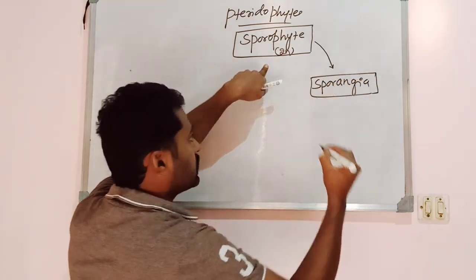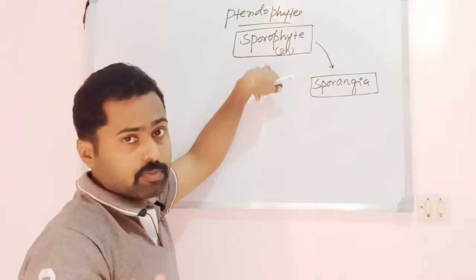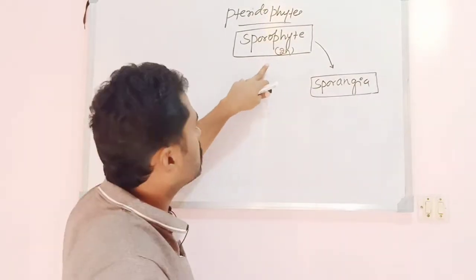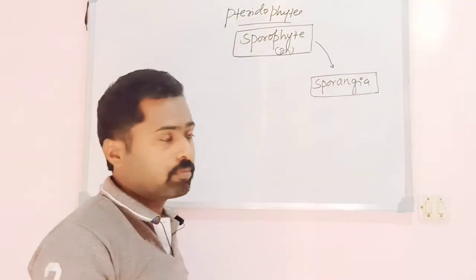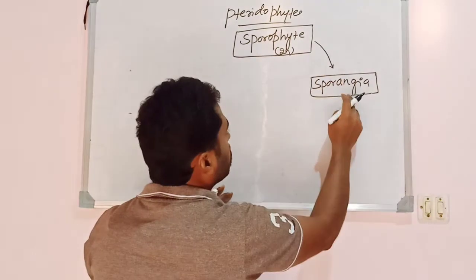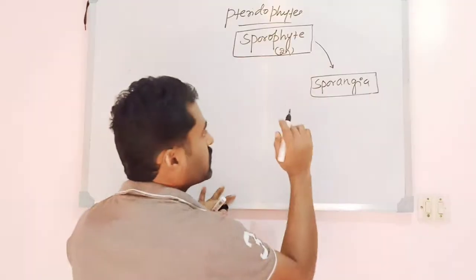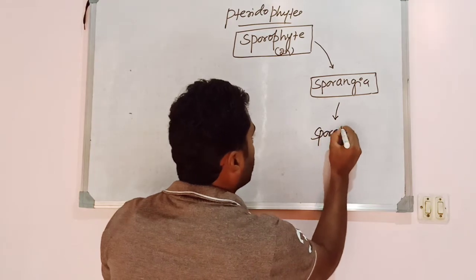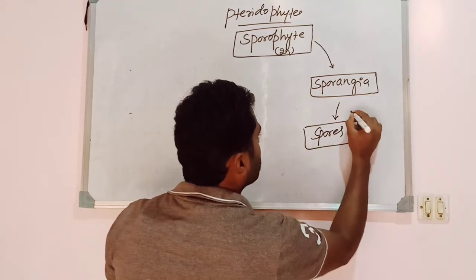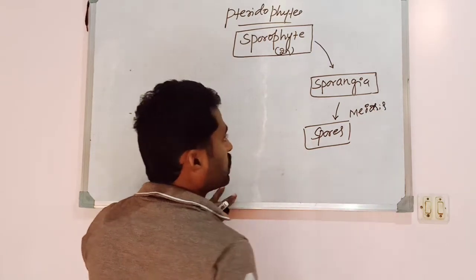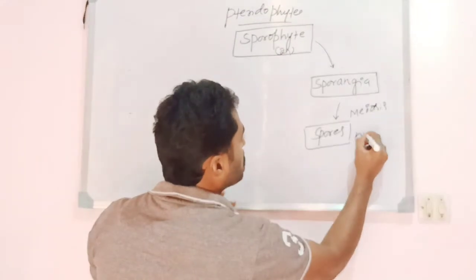If we consider heterosporous pteridophytes, you have to write two kinds of spores, microspores and megaspores, because they are producing two kinds of spores. But when we consider the homosporous plant body, they produce only one kind of spore. The diploid sporophytic plant body, the dominant one, bears the sporangia, and that sporangia produces the spores by means of meiosis. So spores are haploid in nature.